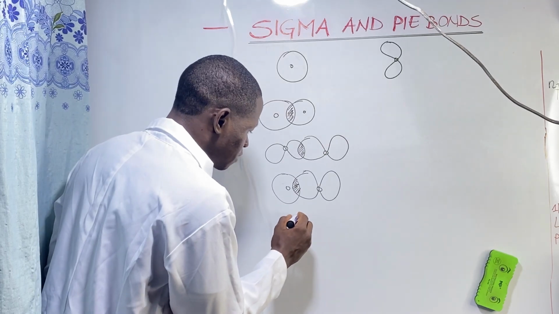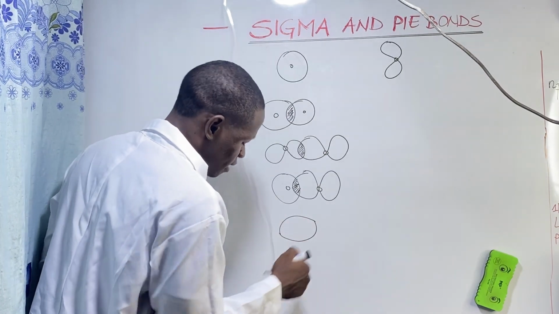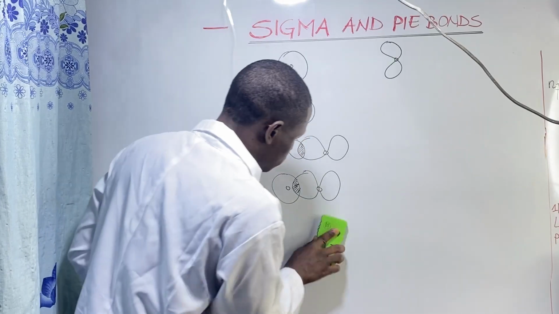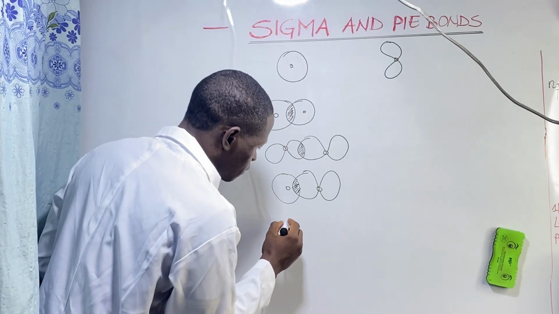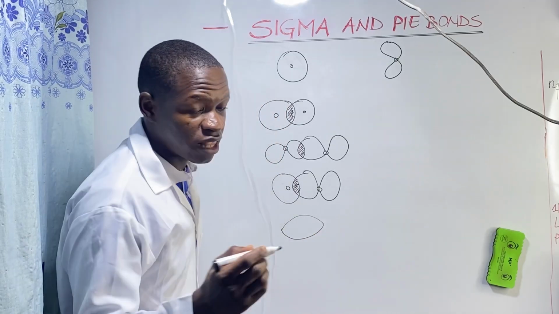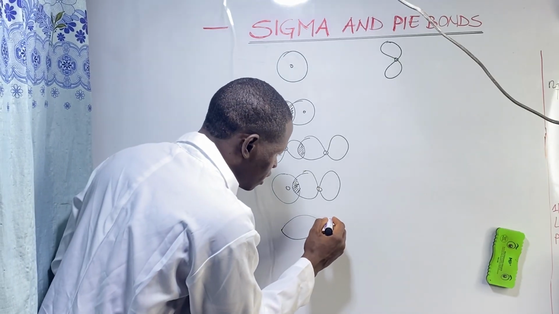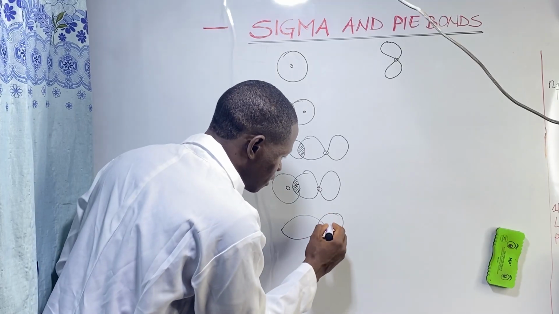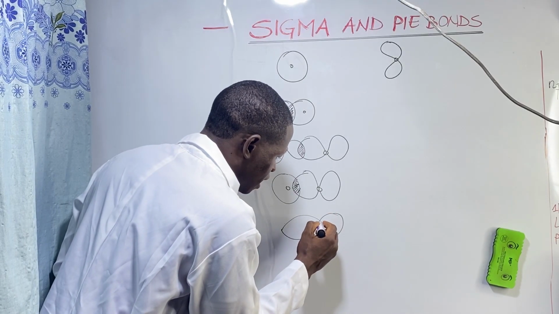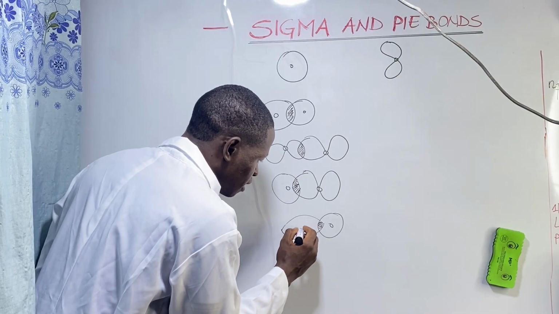Next, a sigma bond formed by the head-on overlap of a hybrid orbital with an s orbital. This is a hybrid orbital.